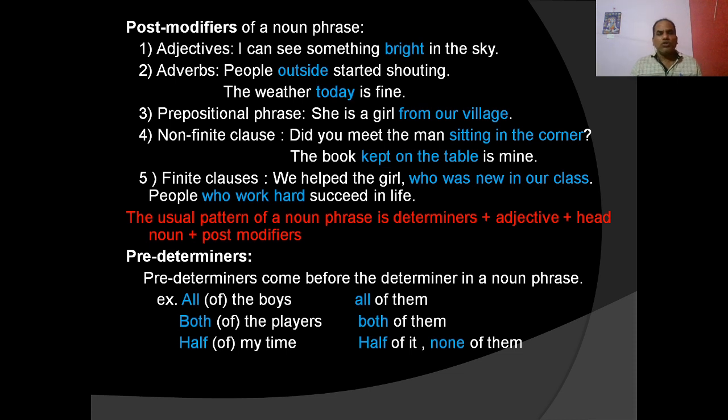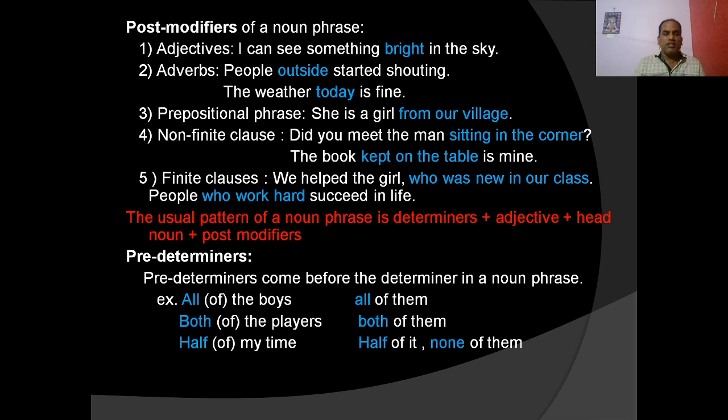So let us discuss the order of the determiner, adjective, head noun and post modifiers. The usual pattern of a noun phrase is first determiners, then adjectives, then head noun, then post modifiers. Some of them are predeterminers. They are used before determiners. Predeterminers come before the determiner in a noun phrase.